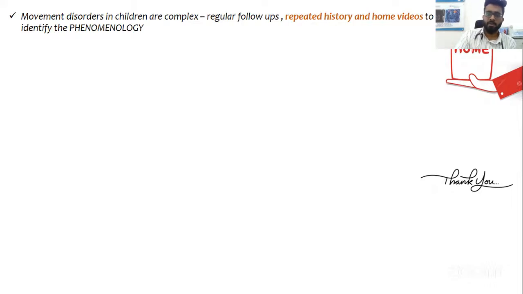You have to have regular follow-ups. You have to see the video, ask the parents to get more and more home videos, and take a repeated history and try to identify what is the type of phenomenology. Try to describe what the movement disorder is, just plain simple dystonia, chorea, whatever it is. Then later on try to dig up the etiology.